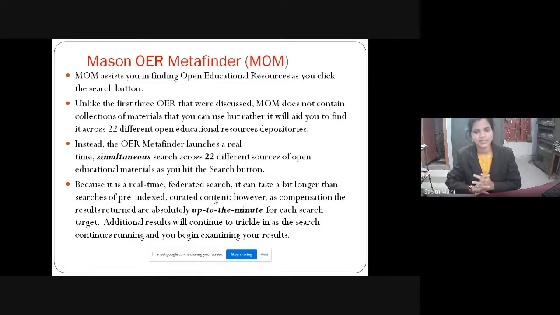So I have to explain to you what federated search and discovery search service are. Federated searching is real-time or simultaneous searching of multiple resources.